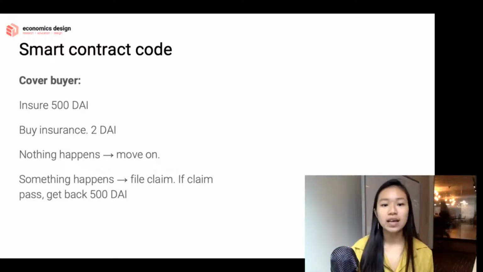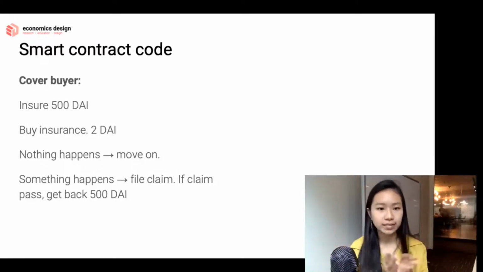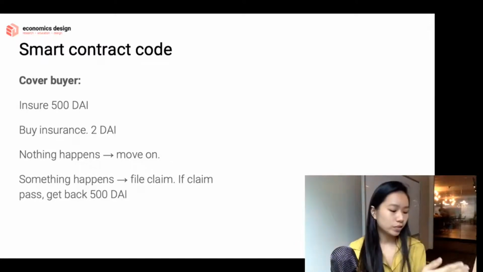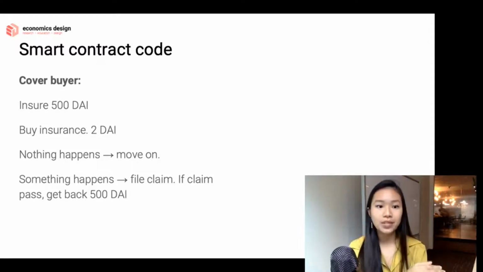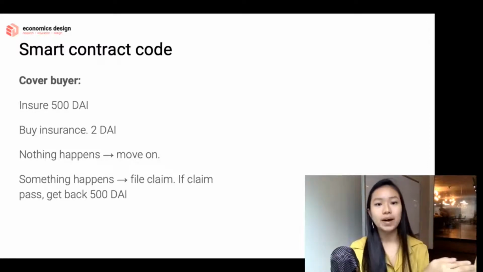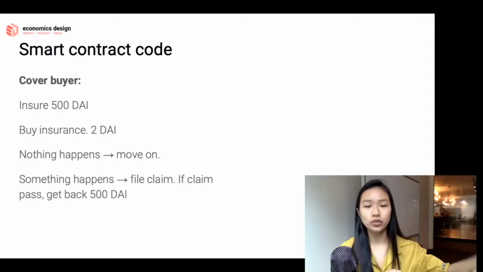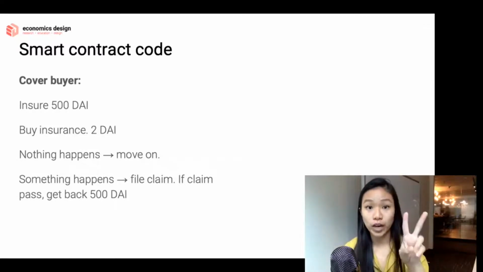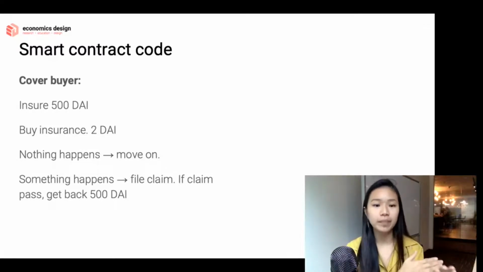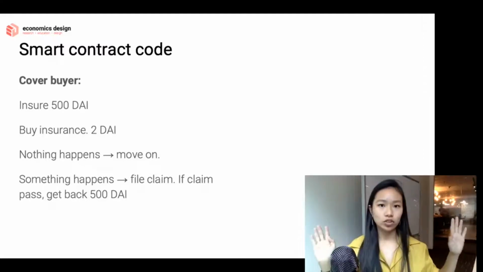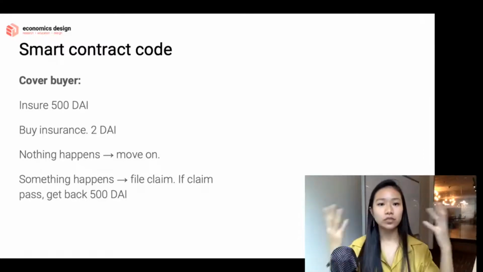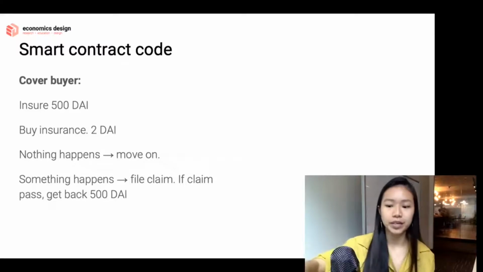If something happens, I file for a claim. The claim will assess, okay, this smart contract, is there a problem? Is there a bug? If there's no bug, sorry, you can't get anything. If there's a bug, we could prove that there is a bug, then your claim passes, 500 DAI is returned to you. All you lost is that 2 DAI to buy insurance, but you get your 500 DAI back. And that's it. Good to go. Next. So that's the perspective of the buyer, right?